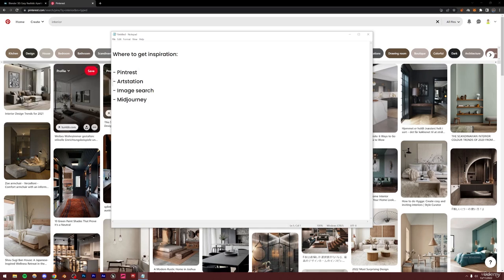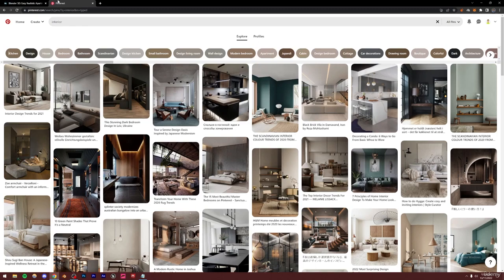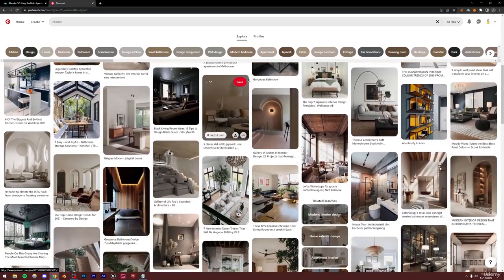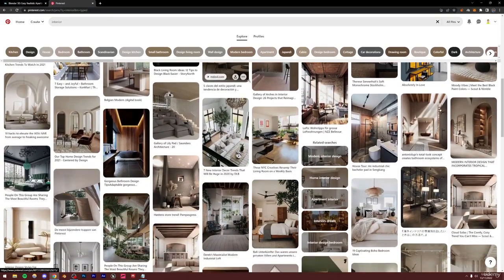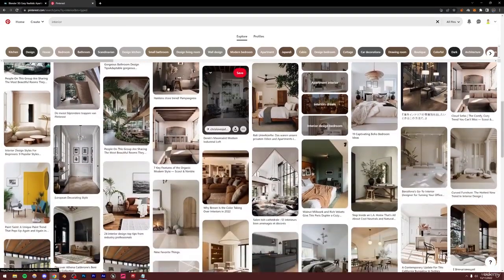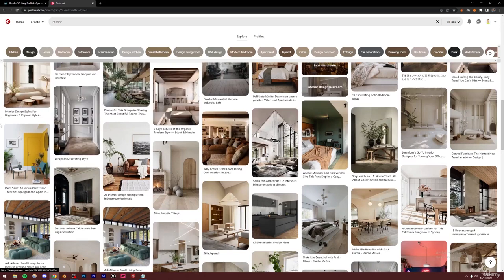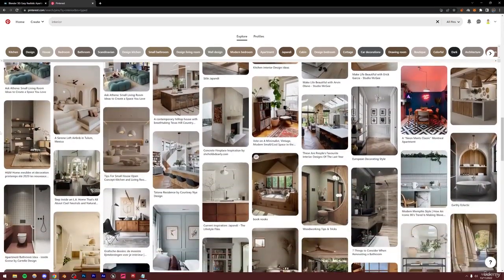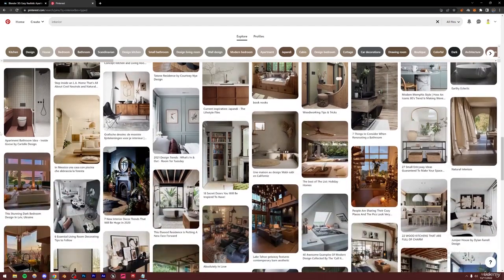So firstly, let's start with Pinterest. Now obviously just simply go to Pinterest and you can search for, let's say, interior, and you're gonna find amazing artwork here, amazing designs here, which I would recommend you to actually copy at first. You can replicate these to really build your artistic instincts and build your creativity, and after that, obviously you can make your own custom designs as well.